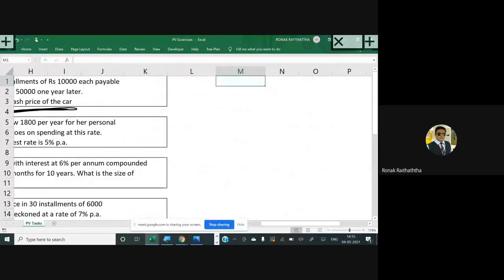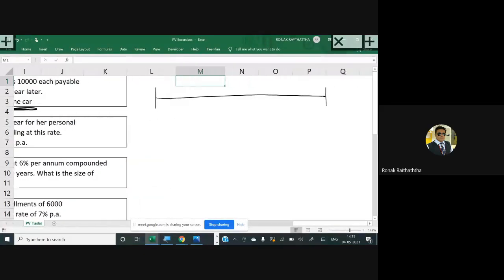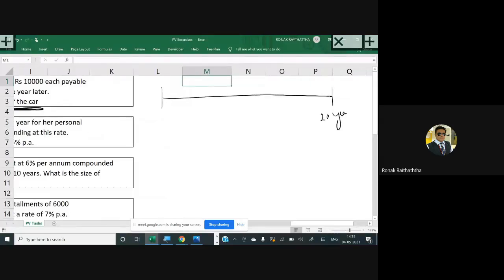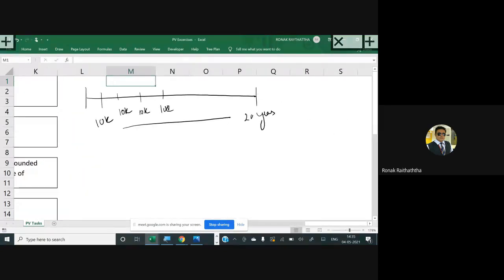Let's first of all understand the timeline of the question. There are 20 years, and in each year Mr. Gaurav will be paying 10,000 as an installment on a yearly basis, 20 times obviously. And once these 20 years are over, at the end of the 21st year as well, one amount of 50,000 would be paid by Mr. Gaurav.